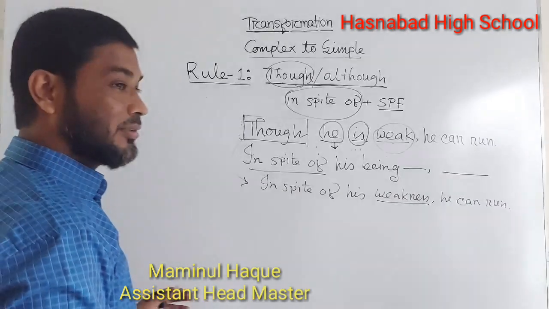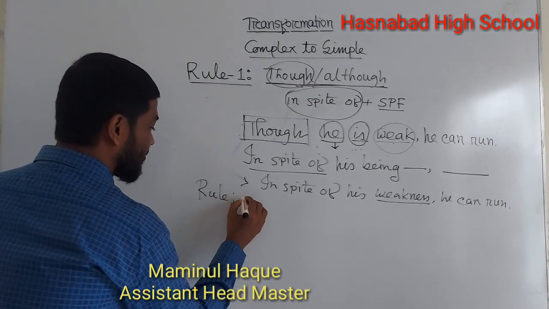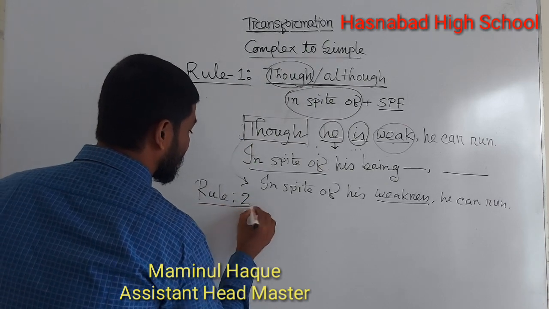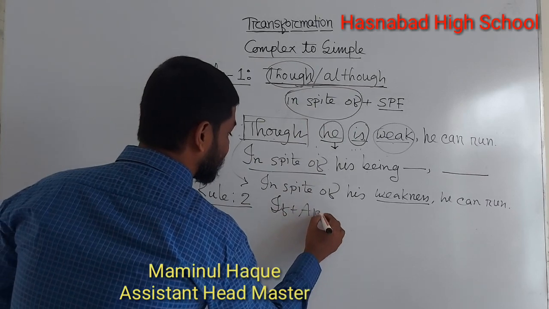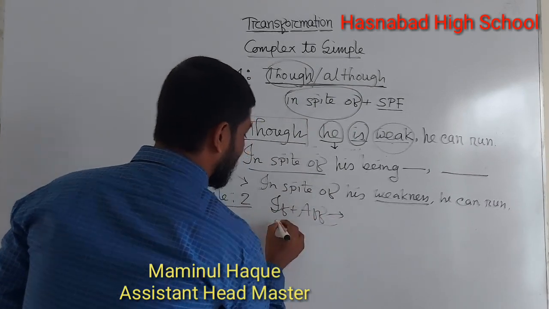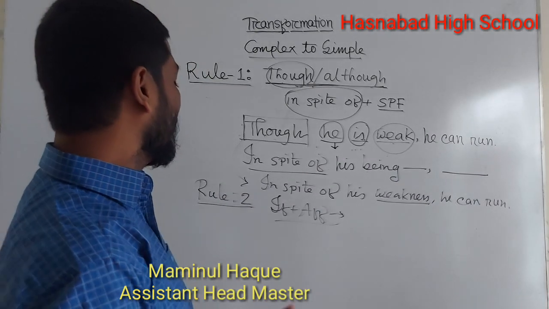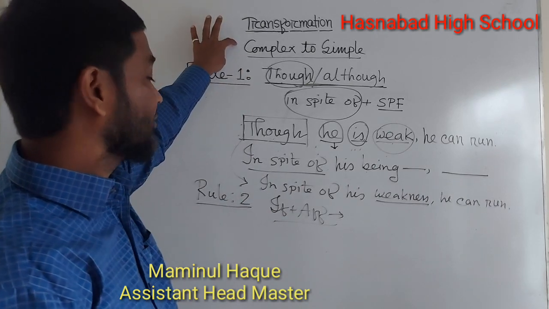So, then rule 2: if plus affirmative. If any sentence includes the conjunction if, then it is a complex sentence.